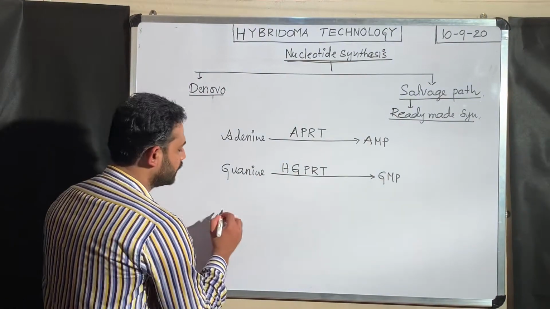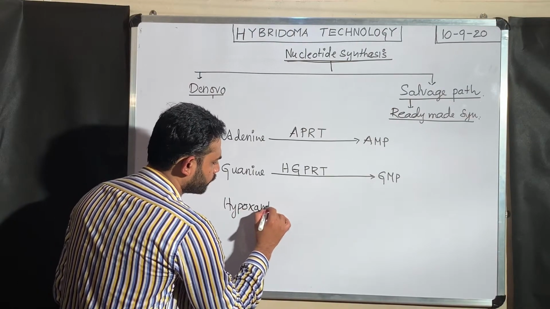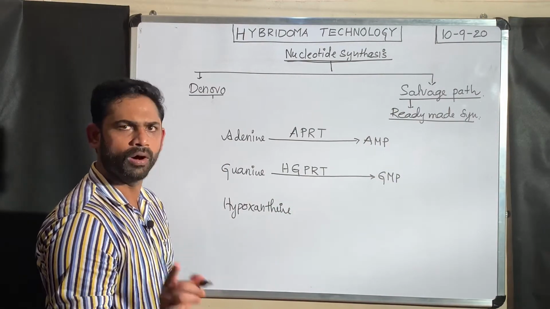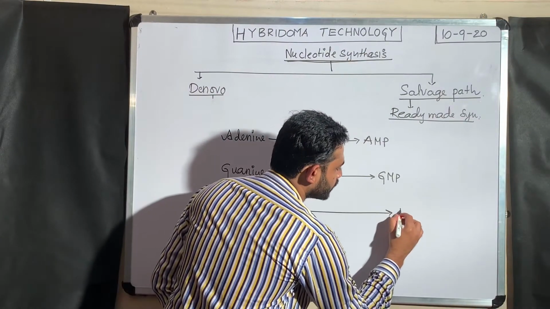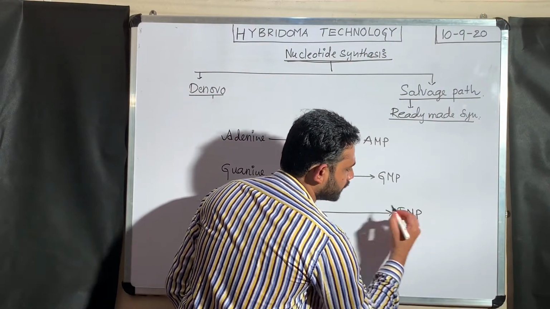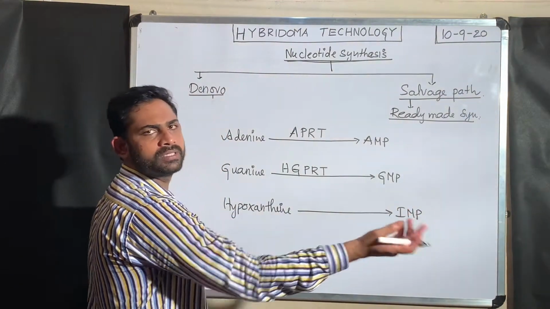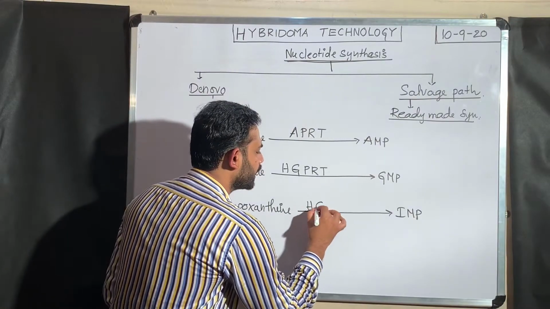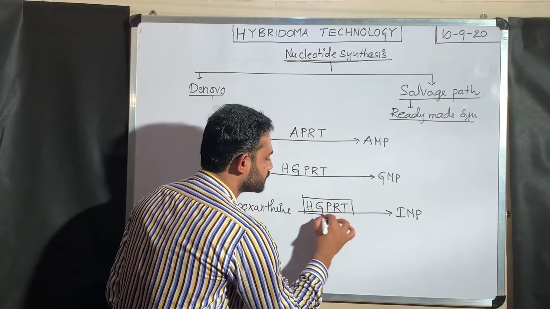One more example. For example, hypoxanthine, one of the non-standard nitrogen bases, if it is available in the medium or available to the organism, is directly converted into inosine monophosphate. As we know, inosine monophosphate is directly converted into AMP or GMP. This conversion is also mediated by the enzyme HGPRT.